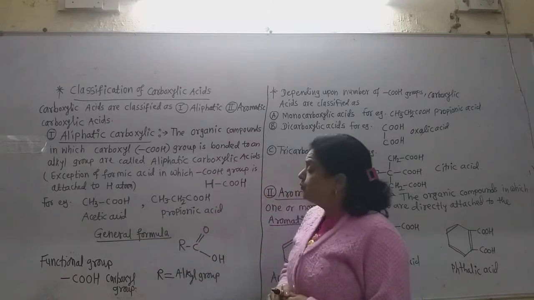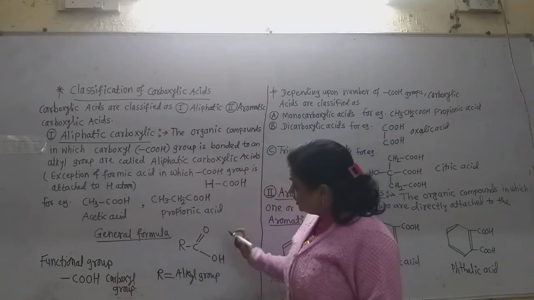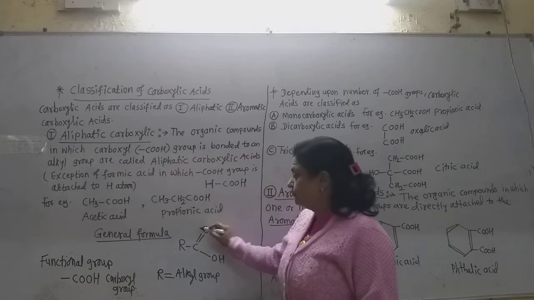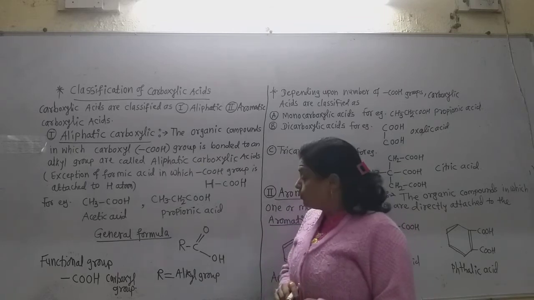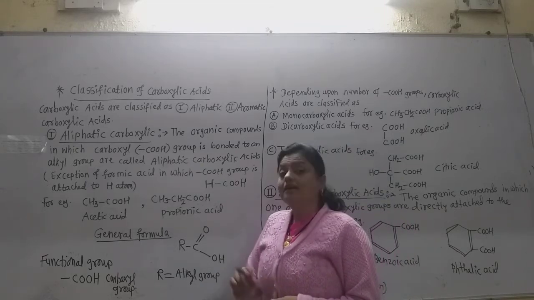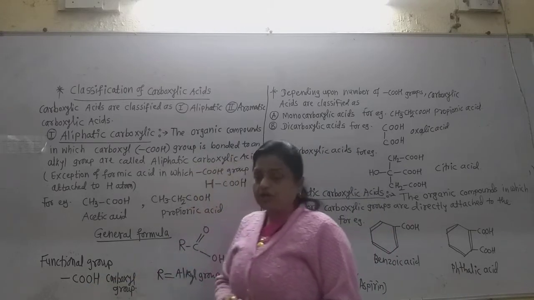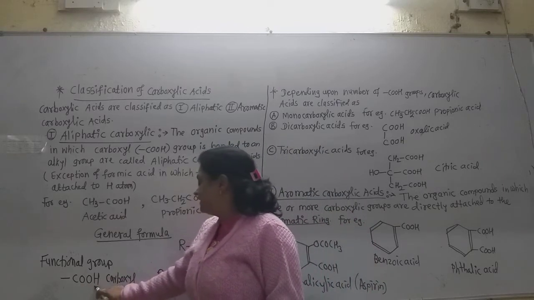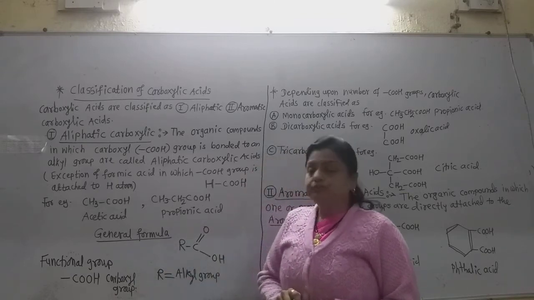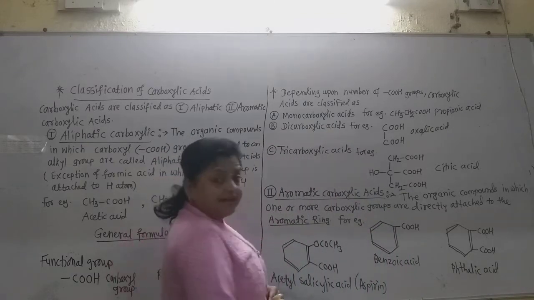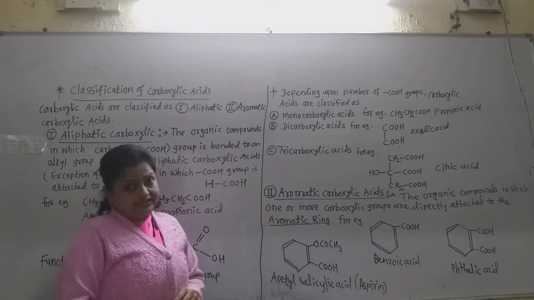The general formula of these carboxylic acids is RCOOH. This is the carboxylic group. The carbonyl group and the hydroxyl group are both present in the functional group of carboxylic acids, so they are called carboxylic acids. The functional group is COOH. Carbo is for the CO group and oxyl for the hydroxyl group. Therefore the name is carboxyl group. The second type of carboxylic acids is the aromatic carboxylic acids.